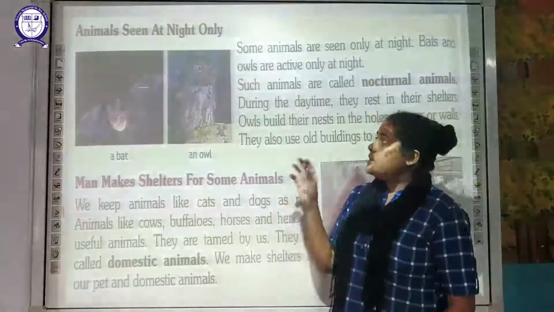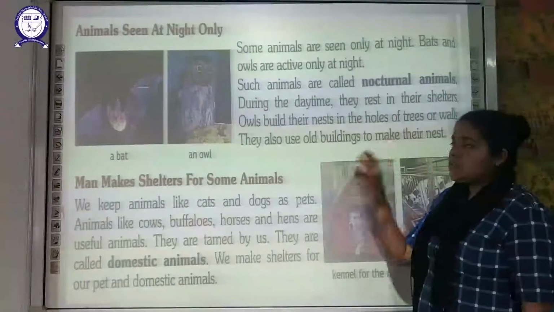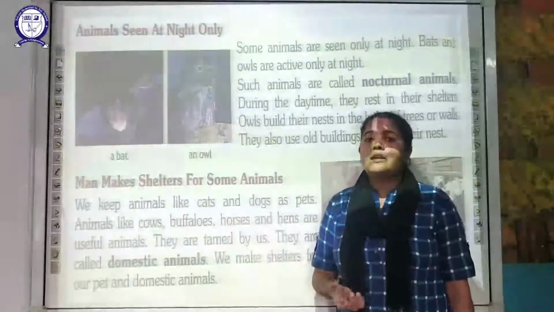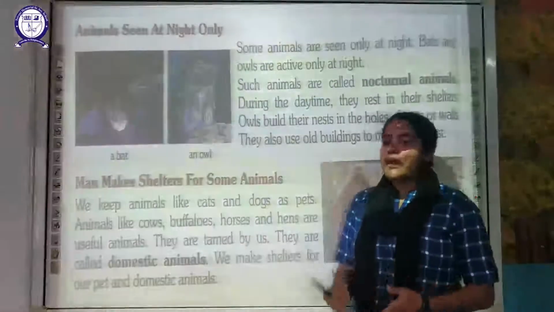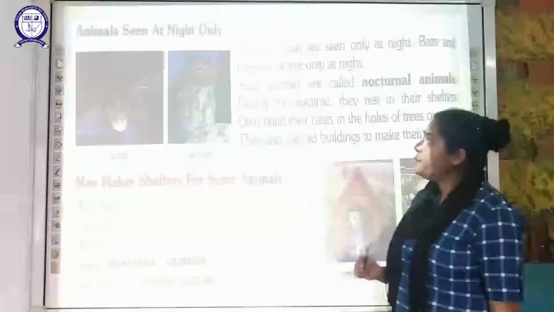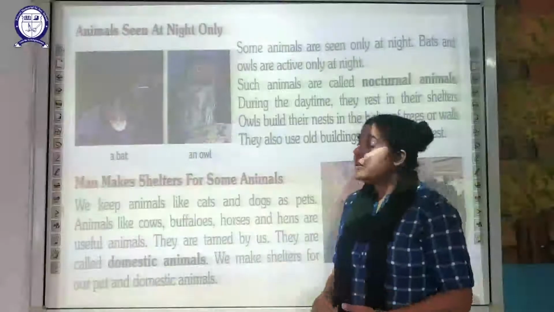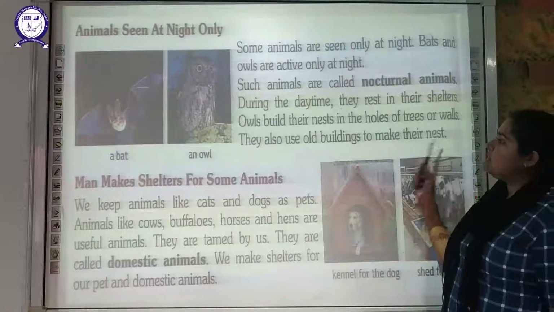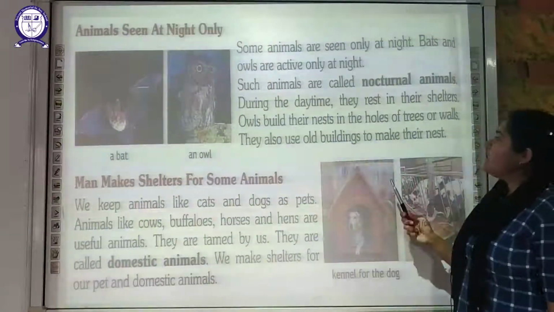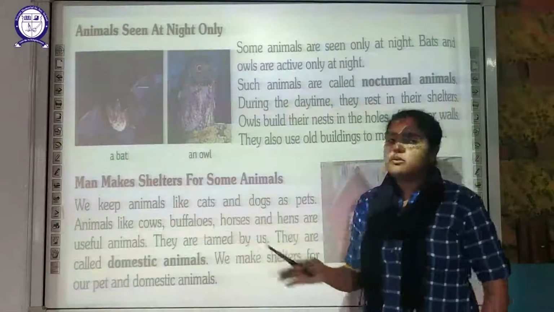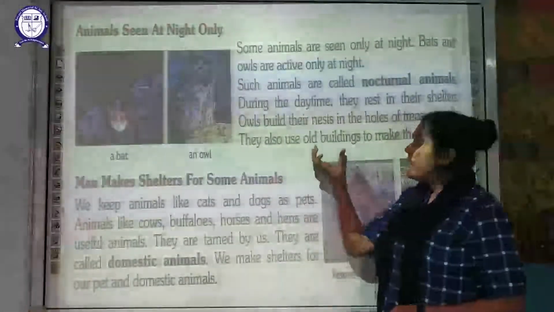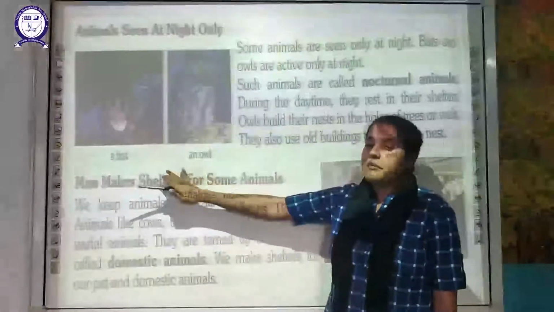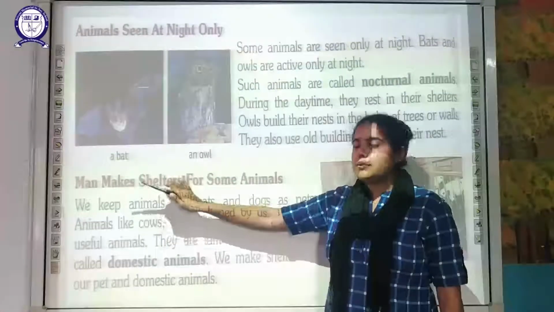Those animals generally rest in their shelter during the daytime, so you cannot see them during the daytime. They are active during the night time. So those animals who are active during the night time are called nocturnal animals. And where do they build their nest? Generally an owl builds its nest in the holes of trees or walls. They also use old buildings to make their nest. So generally the owl and the bat are going to build their nest in abandoned old buildings or holes in the trees and the walls. So this is the way in which they build their nest, and they are examples of nocturnal animals.